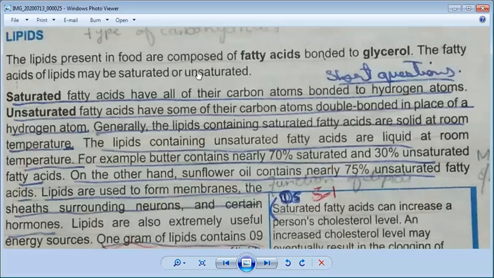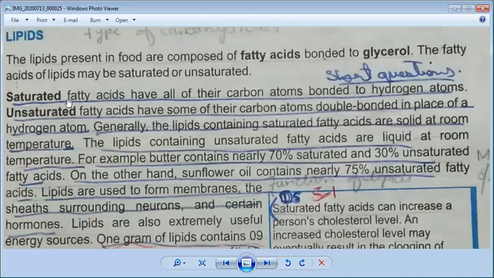The fatty acids of lipids may be saturated or unsaturated. So lipids can be divided. So types of fatty acids. What are lipids? Lipids are made by fatty acids bonded to glycerol. So fatty acids are further divided into two types: saturated fatty acid or unsaturated fatty acid. So what is the difference between the two? This is also very important as a short question. Differentiate between saturated fatty acid and unsaturated fatty acid.